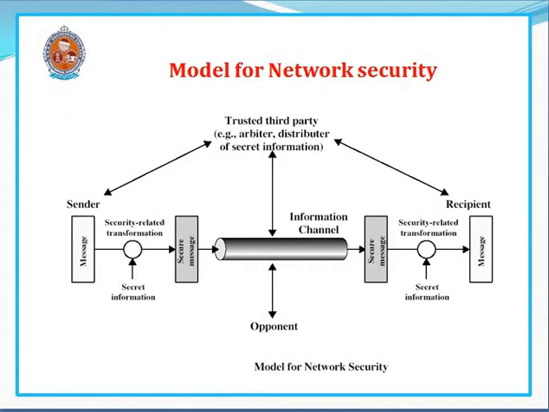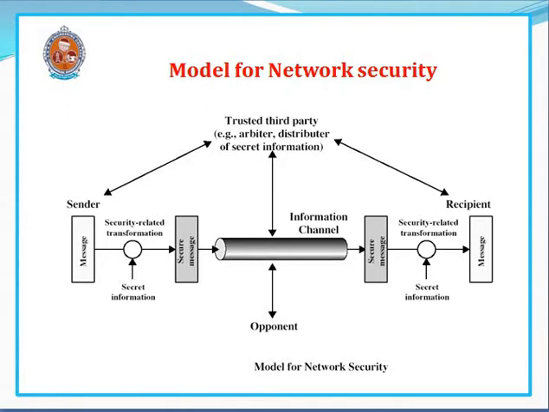If any sender wants to send some message to the recipient in a secured manner, first he prepares the message and encrypts it using some key to get the ciphertext, and that ciphertext will be transmitted over the communication channel. If any opponent enters the communication channel, he is able to read the ciphertext but it is not at all understandable to him.